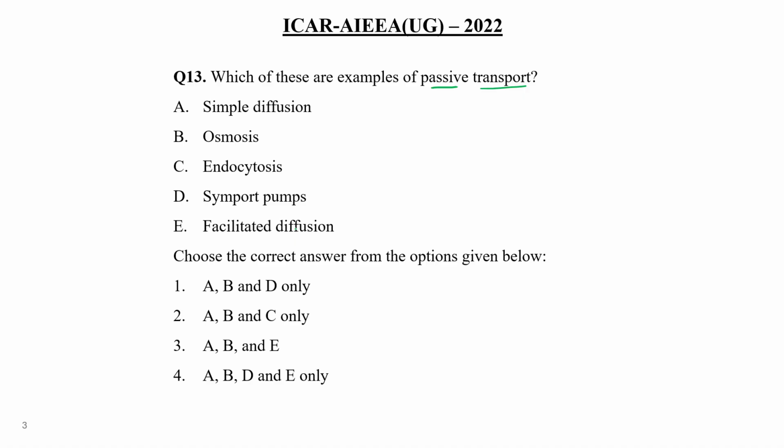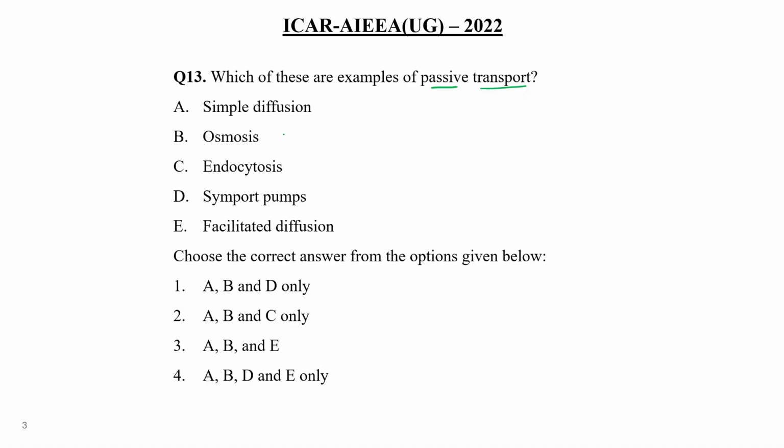It is a simple process where the solvent moves from the high concentration to the low concentration side, right? So out of these, simple diffusion is a type of passive transport.